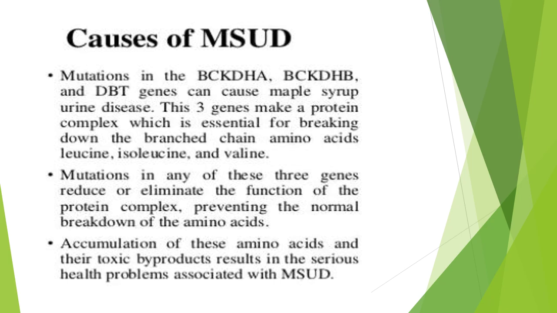Cause of maple syrup urine disease. The reason for maple syrup urine disease is mutations in the BCKDHA, BCKDHB, and DBT genes. These 3 genes make a protein complex which is essential for breaking down the branched chain amino acids. Accumulation of these branched chain amino acids and their toxic byproducts cause serious health problems. Mutations in any of these three genes, BCKDHA, BCKDHB, and DBT, reduce or eliminate the function of the protein complex and prevent the normal breakdown of amino acids.